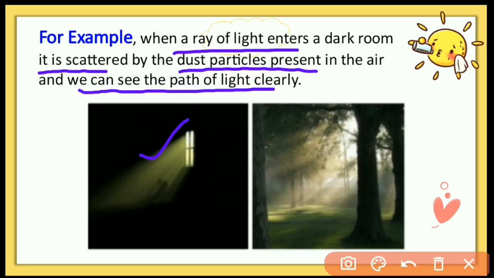This type of phenomenon we can also see in a dense forest area. The dust particles and also the water droplets scatter the beam of light and make a visible path, and this phenomenon is known as the Tyndall effect.